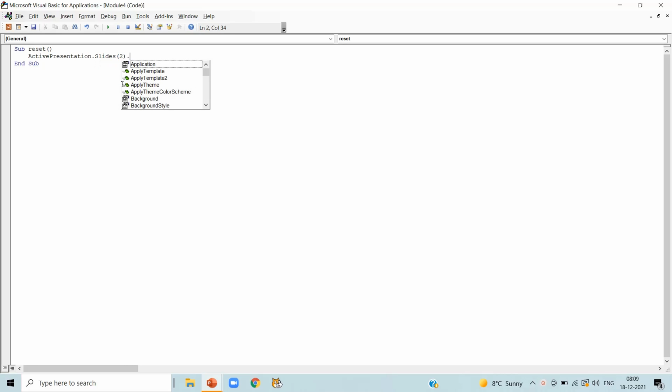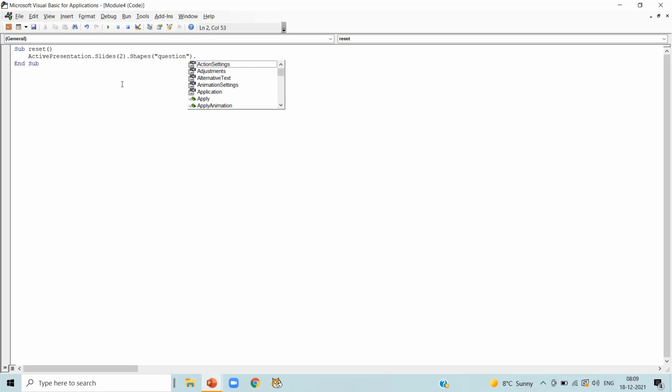Now write ActivePresentation.Slides(2), with 2 in brackets, .Shapes in brackets and within quotes write Question and close the bracket. Dot TextFrame dot TextRange dot Text equal to, and within quotes write your first question here. You will write your text in quotes.